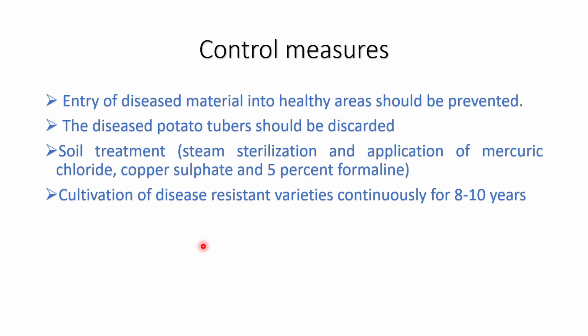So, as far as my knowledge is concerned, the most efficient way is the development of disease resistant variety, as I have explained in my earlier lectures in relation with other fungal pathogens. The most efficient way is the development of disease resistant variety and cultivation of this disease resistant variety continuously for a few years, so as to avoid the growth of this fungus.